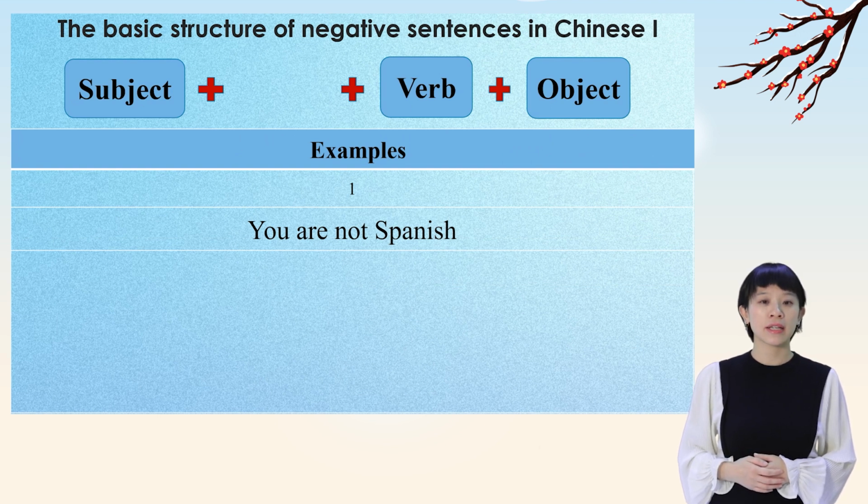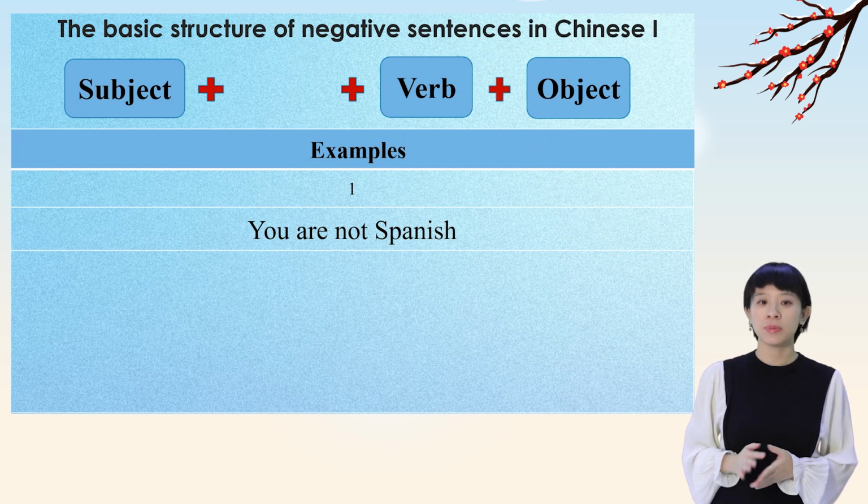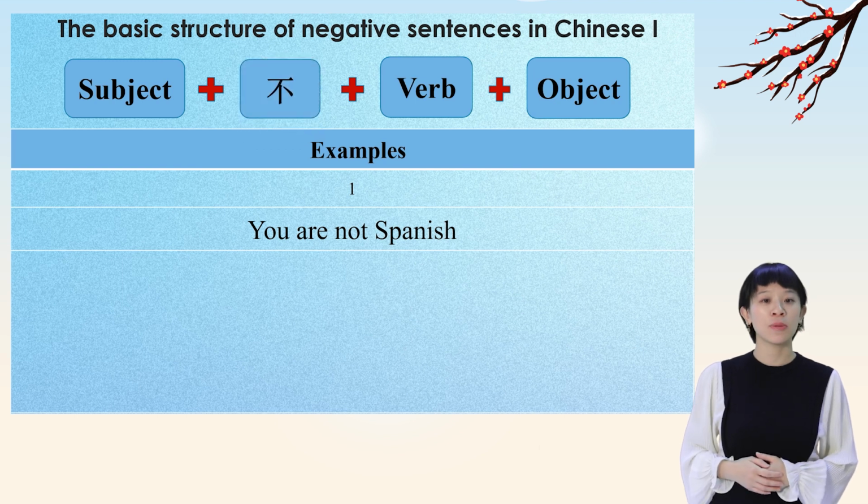After learning the basic structure of affirmative sentences, let's see what the structure would be for negative sentences. We just need to add the word no, 不 in Chinese. The structure would be subject plus 不 plus verb plus object. Let's consolidate this grammar with three examples.